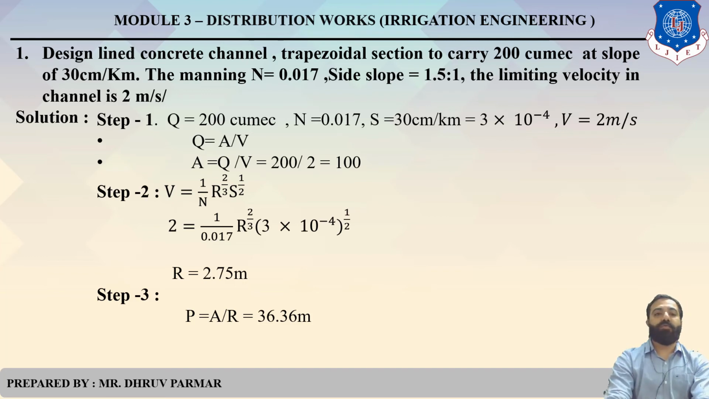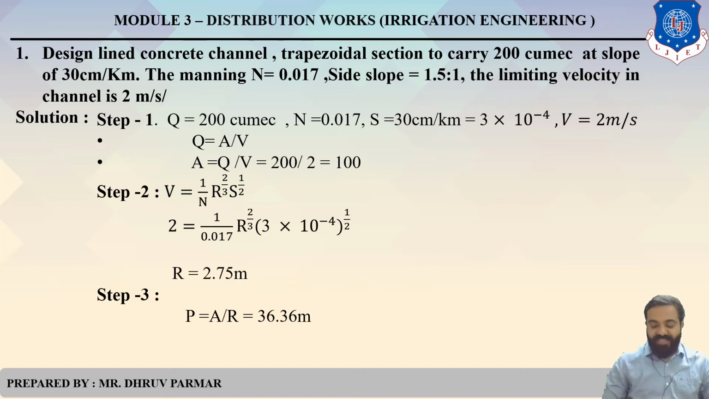So we have velocity, we have discharge. Put in these equations, so A gets 100 meter square. Then step 2: we have velocity, we have slope. Clear? So what is the formula of Manning's? V equals 1 upon n, R raised to 2 by 3, S raised to 1 by 2. Put in all these values in this equation, so we get R, the hydraulic mean depth, 2.75 meter.